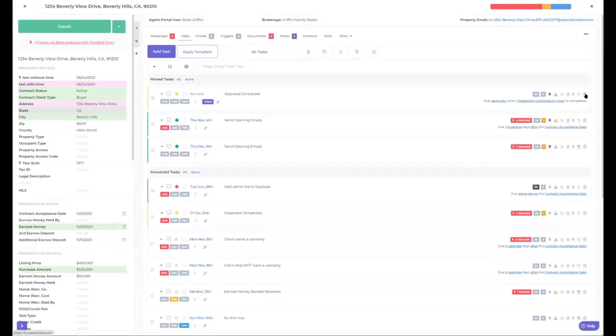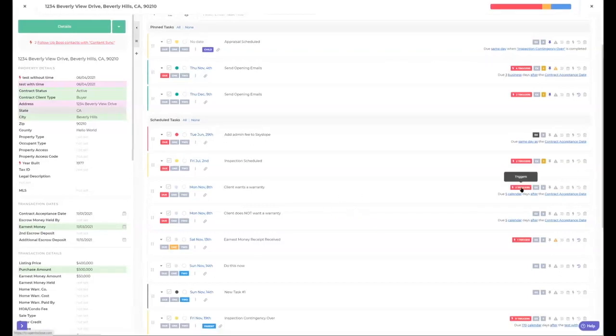I use delete for decision points. So you may have a decision point. Actually, we'll just get into it right now. The client wants a warranty. Client does not want a warranty. If the client doesn't want a warranty, I'm going to click off this button as completed, and then I'm going to delete the one that the client wants a warranty. So I use these as decision points.